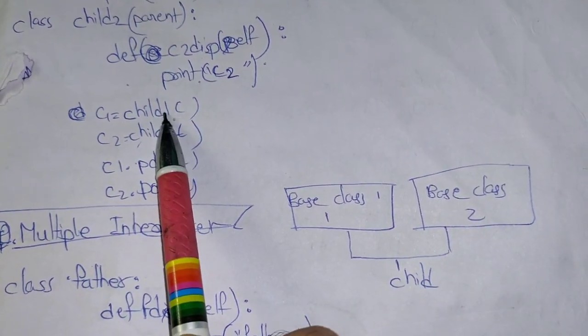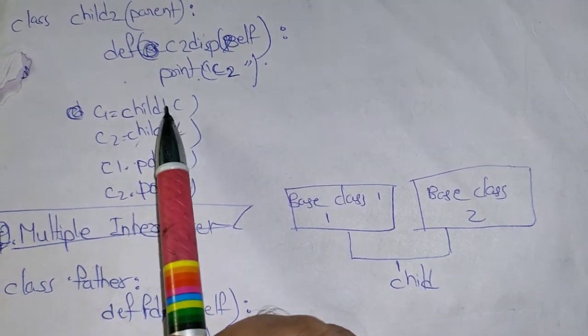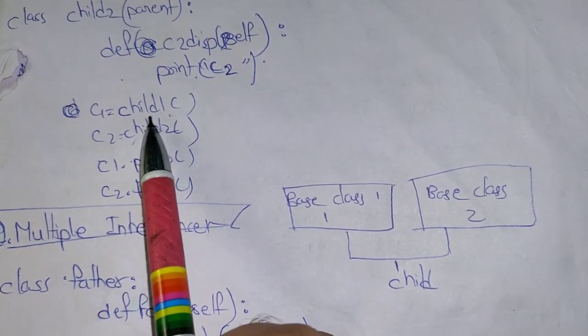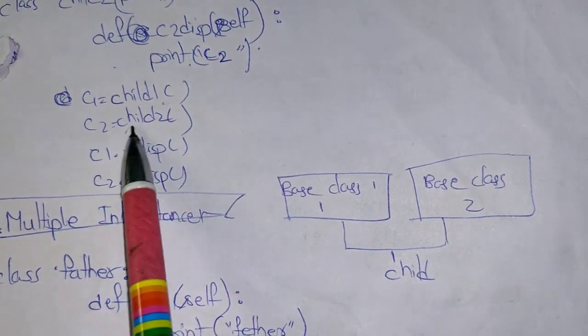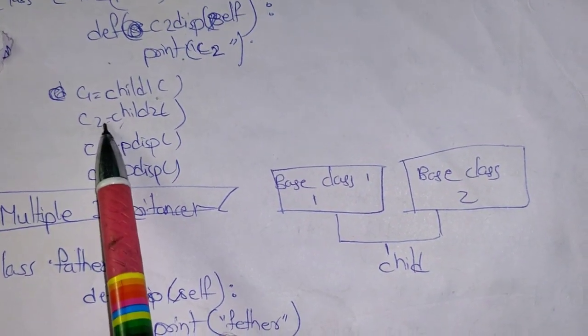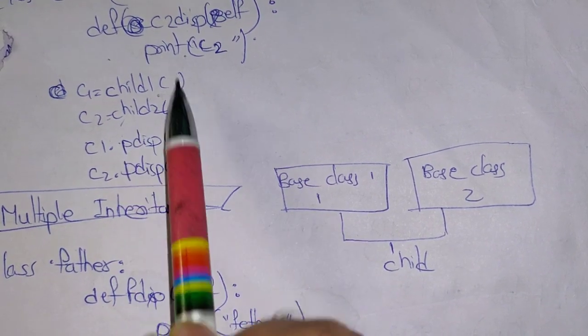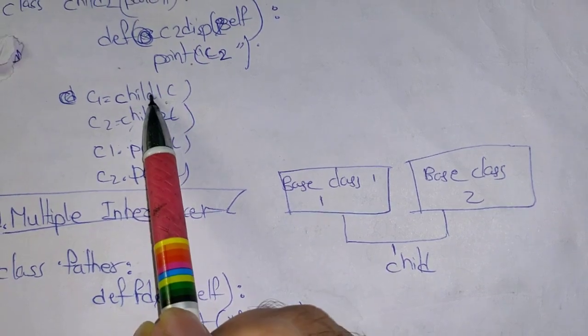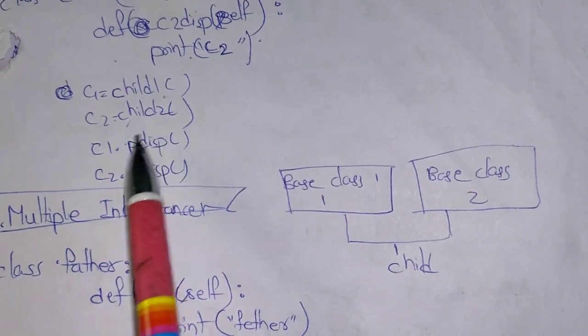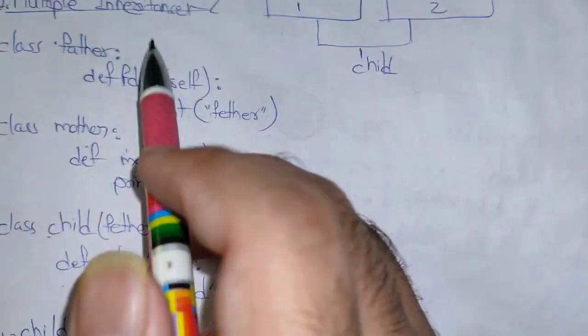We can access child1 and parent properties using the child1 reference, and we cannot access child2 properties using the child1 reference, and vice versa. By using the child2 reference we can access parent properties but not child1 properties. This is how hierarchical inheritance works.